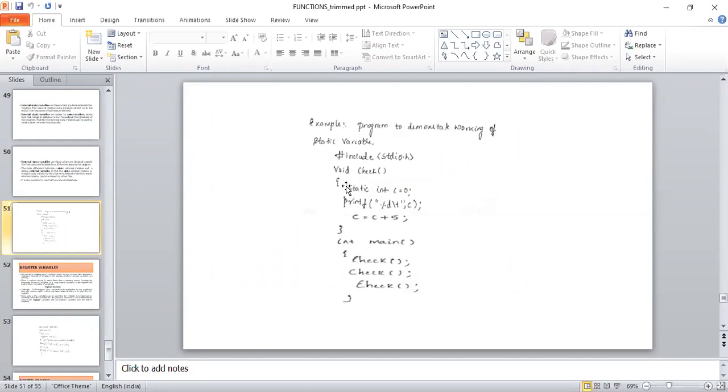But here the importance is given to the variable static int c equal to 0. That means its usage and restriction is present only to that particular function called check. That's why it is static int c equal to 0. Understand? So that is regarding your static variables.